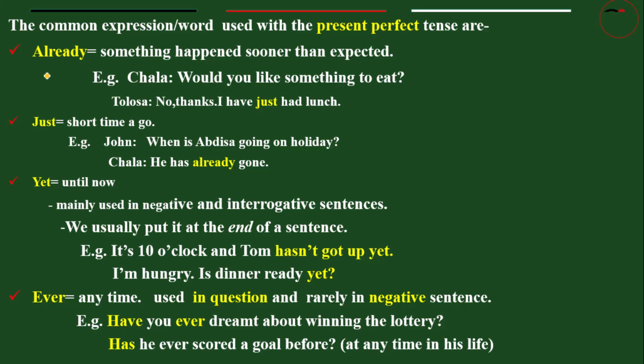Words like already, just, yet, ever. If you see such types of words, probably the tense is present perfect. So such types of words are indicators of present perfect.